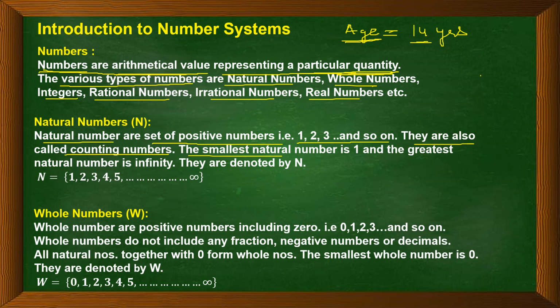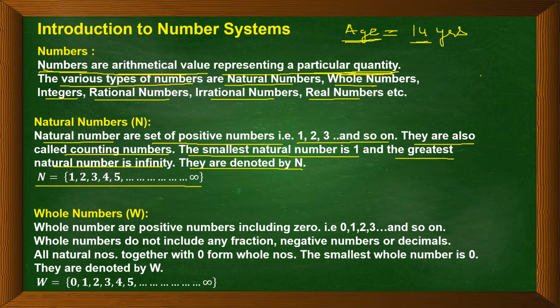Now the smallest natural number is 1 because we always start with 1, and the greatest natural number is infinity because it extends to infinity. They are denoted by capital N. So capital N is a set of all the natural numbers starting from 1 to infinity.